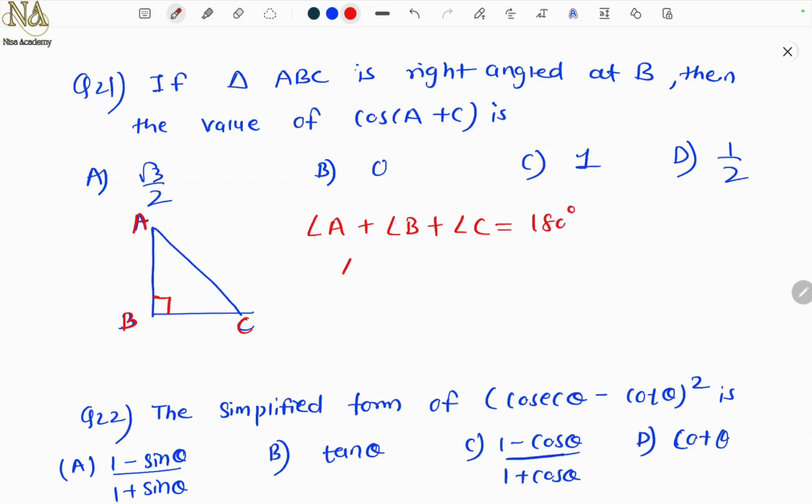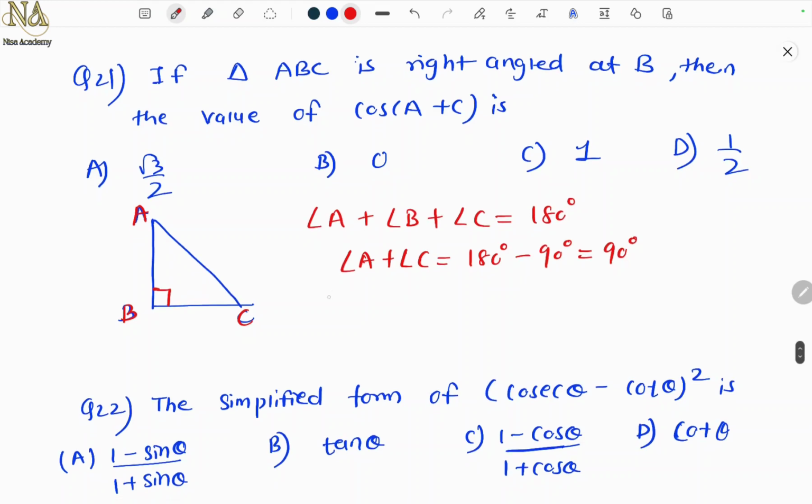So B is 90. So angle A plus angle C is 180 minus 90, which is 90. So A plus C is 90. So cos of A plus C is cos 90, and cos 90 is 0. So the correct answer is option B, 0. Okay, this is how you are supposed to find this.